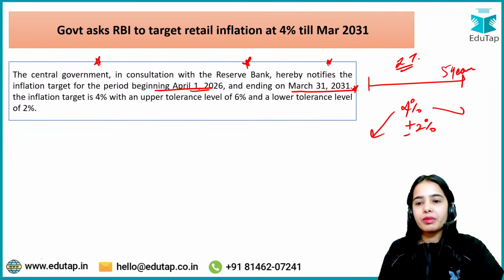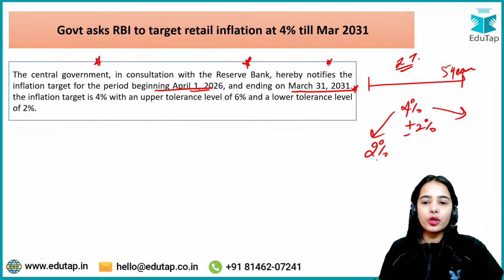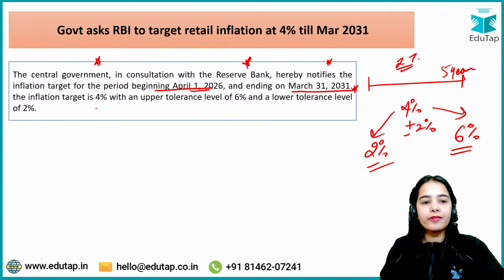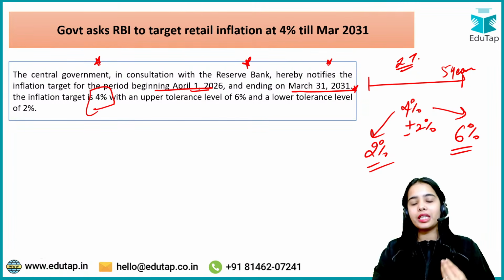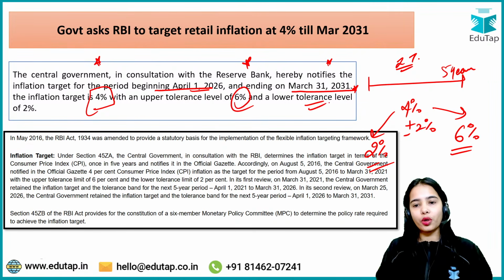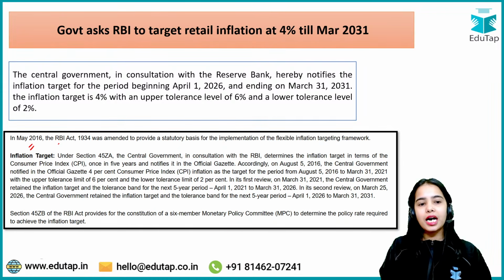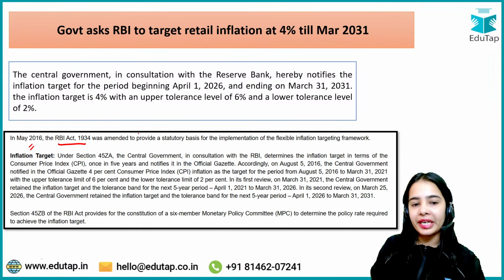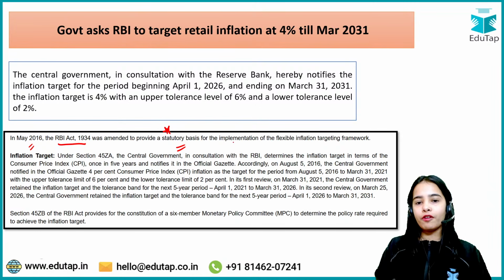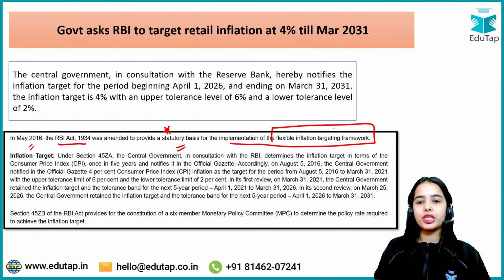Okay, so that means the inflation should not go below 2%, and inflation should not go above 6%. So this is the idea, that the inflation target is still 4% with an upper tolerance level of 6% and a lower tolerance level of 2%. Now, see, in May 2016, the RBI Act of 1934 was amended to provide a legal basis for the implementation of the flexible inflation targeting framework.